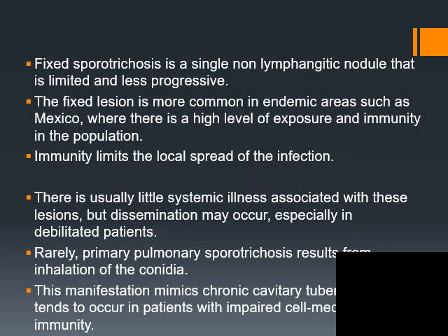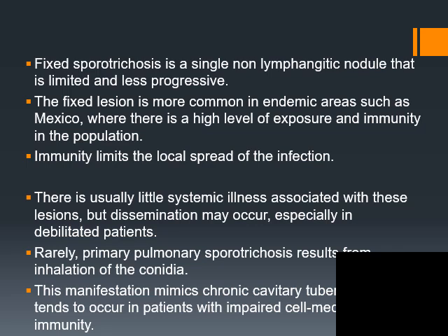Fixed sporotrichosis is a single lymphangitic nodule that is limited and less progressive. The fixed lesion is more common in endemic areas such as Mexico, where there is a high level of exposure and immunity in the population. Immunity limits the local spread of infection. There is usually little systemic illness associated with these lesions, but dissemination may occur, especially in weak patients.